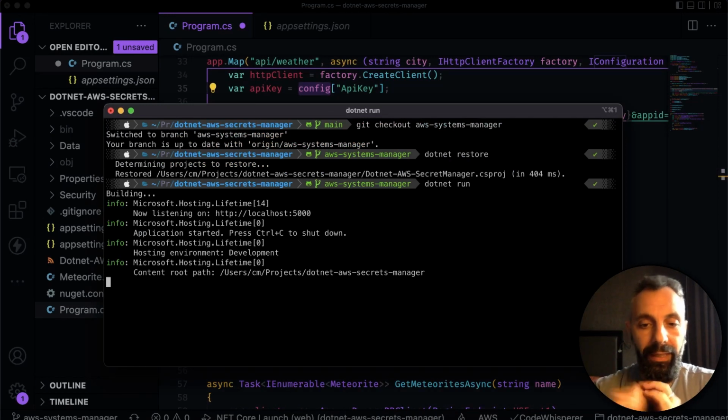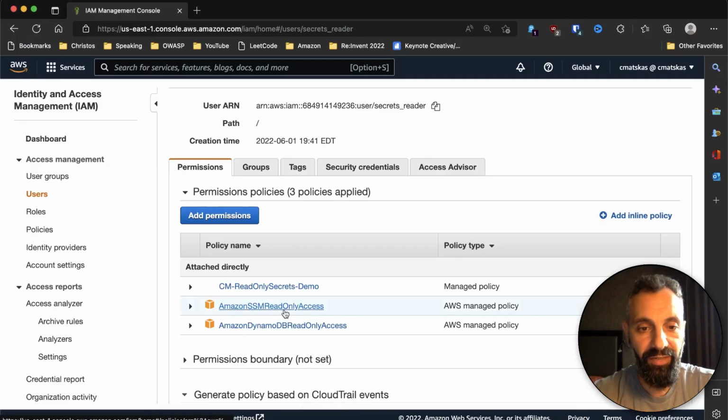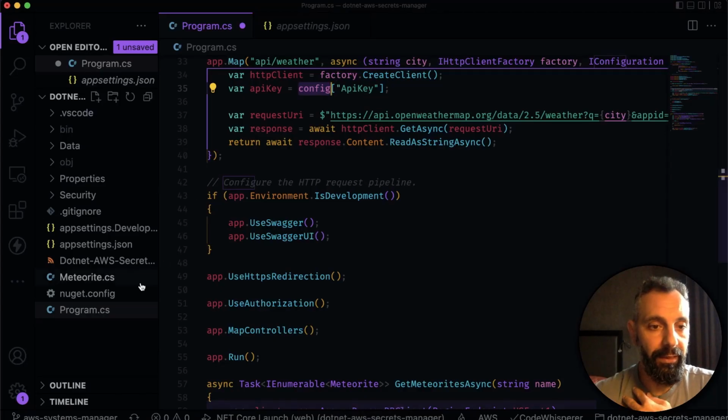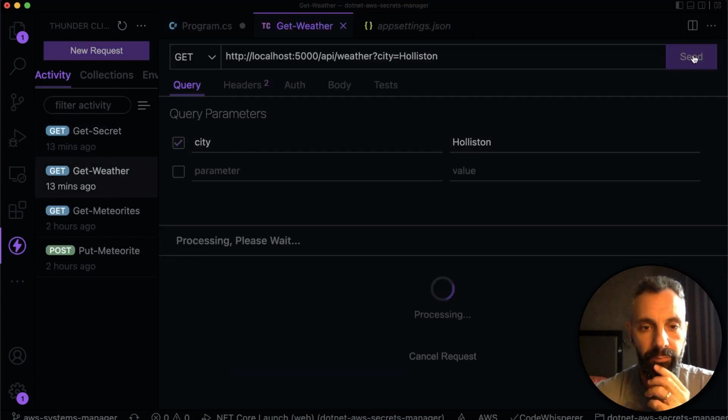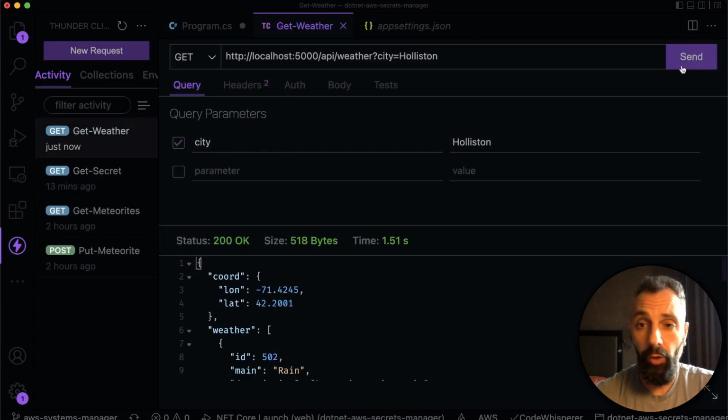Another important thing that I want to highlight, and we need to quickly jump back into our policies, is that this specific account also has access to our DynamoDB database and has read-only access because we're going to pull some information out. Let's jump into our Thunder client. Let's get our weather, which remembers that I'm still in Holliston. That all works out of the box because that information is populated. If there was an issue with the policy, you would see the code crashing at startup. So .NET Run would not even execute because it was not able to populate a configuration file.